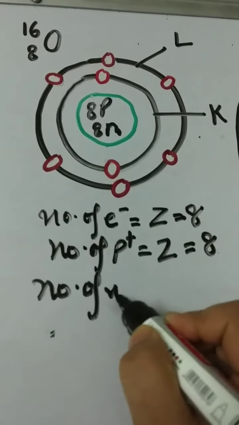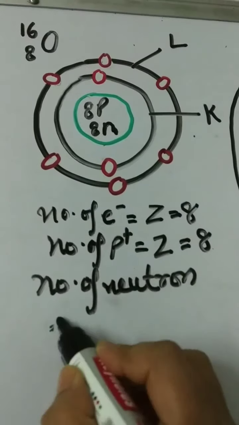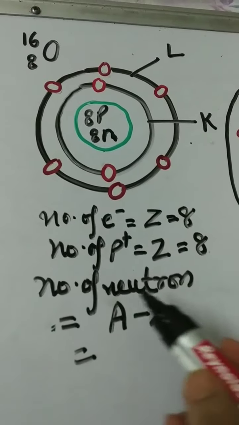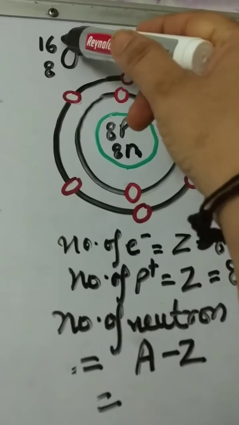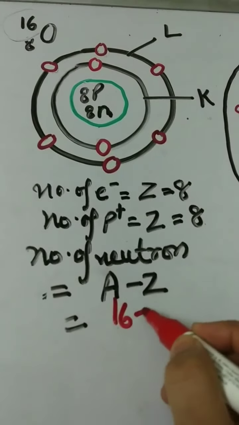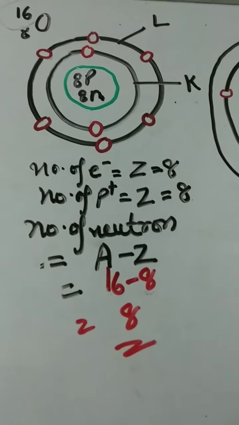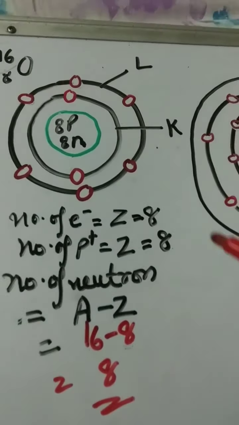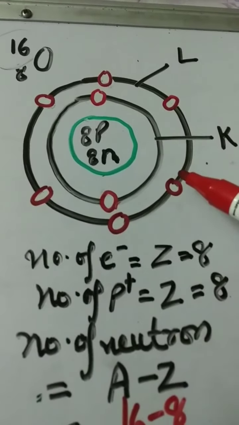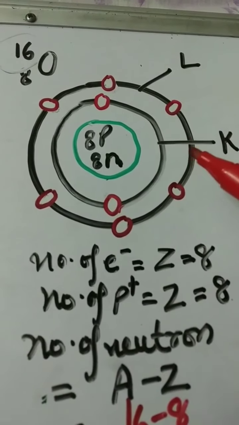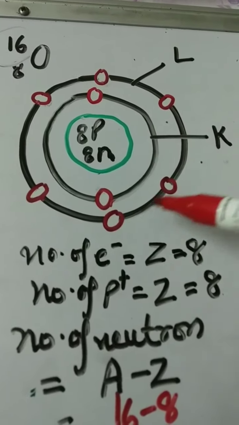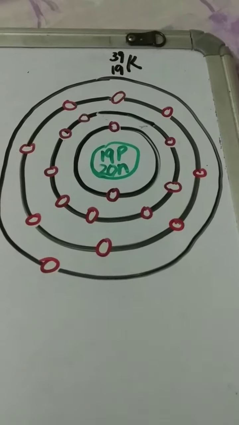Number of neutrons in oxygen equals mass number minus atomic number, and mass number is given 16. Mass number 16 minus 8, the number of neutrons is 8. In the given structure you can see in the K shell 2 electrons are filled, and in the L shell how many are filled? 6. 1, 2, 3, 4, 5, 6, and total electrons 8.